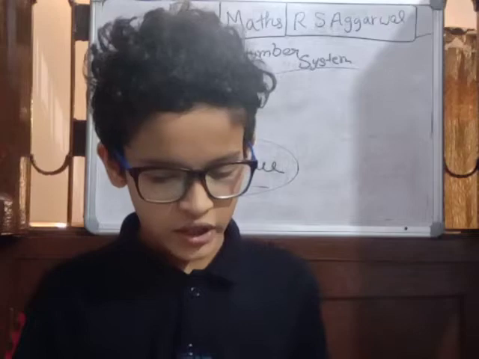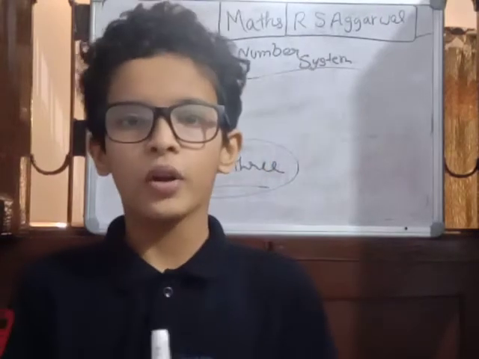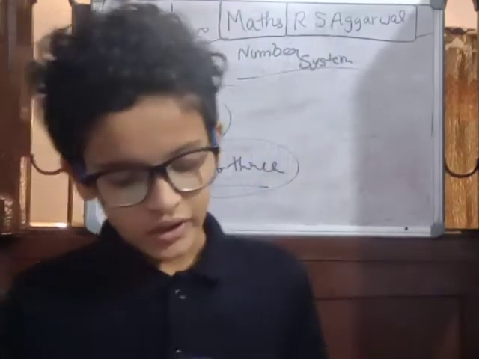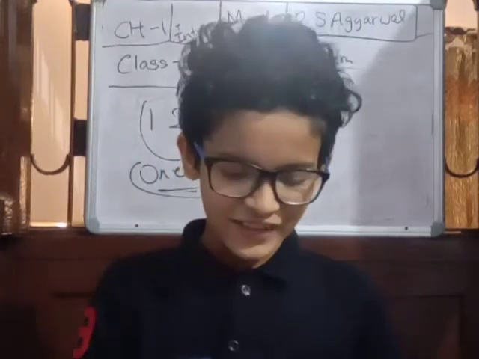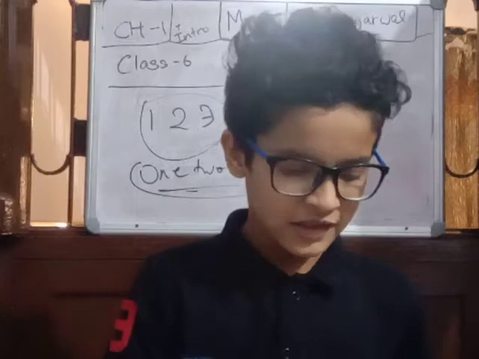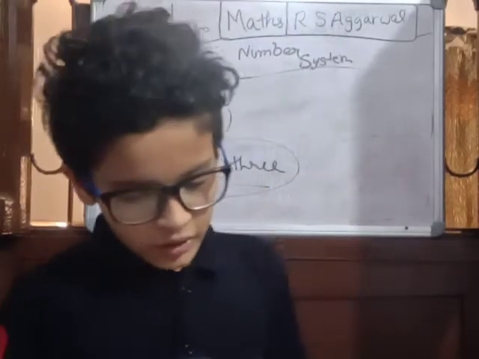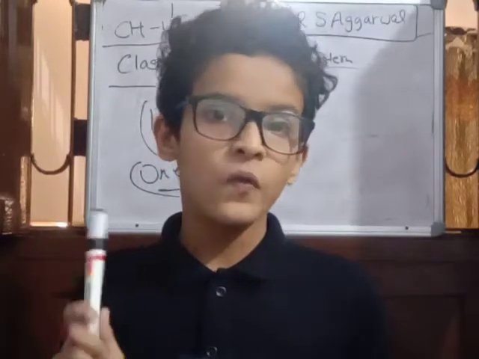What is notation? Writing a number in figures is called notation. This is an important point, so you can note it down. Now writing a number in words is called numeration. This looks funny because numeration seems familiar with number, but here it is a verb telling that we are writing a number in words.